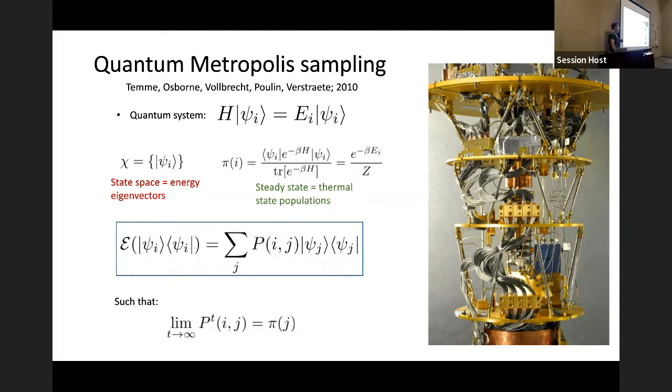And what this algorithm essentially does in a certain limit is it takes as input an energy eigenstate and outputs a mixture over energy eigenstates, where the mixture coefficient is given by a stochastic matrix. And this stochastic matrix will converge to the steady state given up here, which means the whole thing is converging to the thermal state.